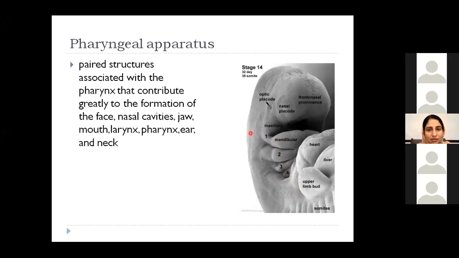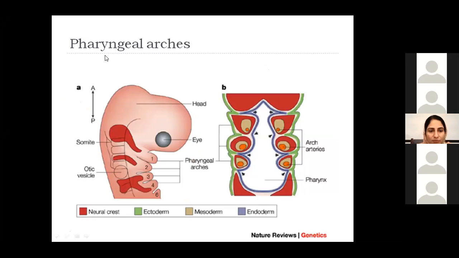So the questions asked are, what is the nerve of the first pharyngeal arch? What is the nerve of the second pharyngeal arch? Similarly, which muscles are derived from the second pharyngeal arch, or what skeletal components can you get from the fourth and sixth pharyngeal arch? Got it? These are very commonly asked questions as far as head and neck development is concerned.